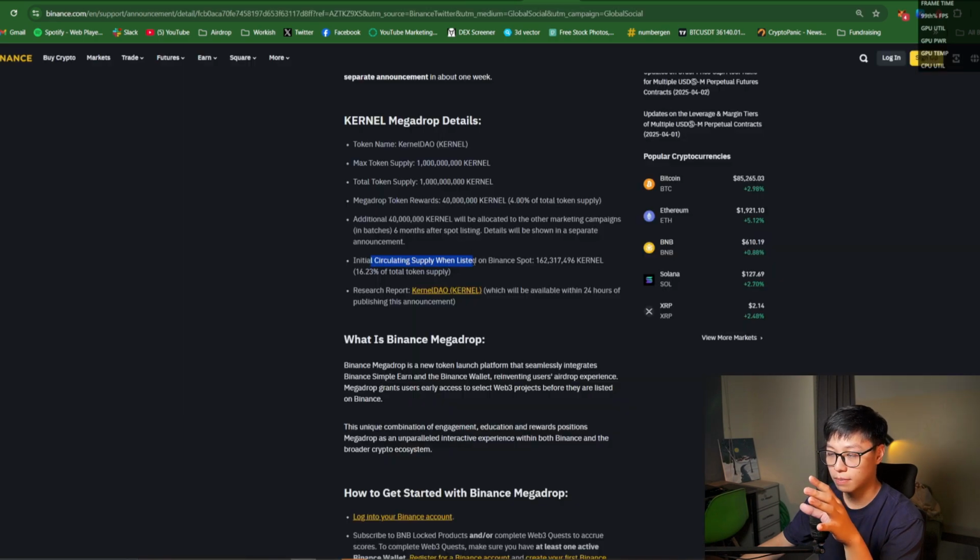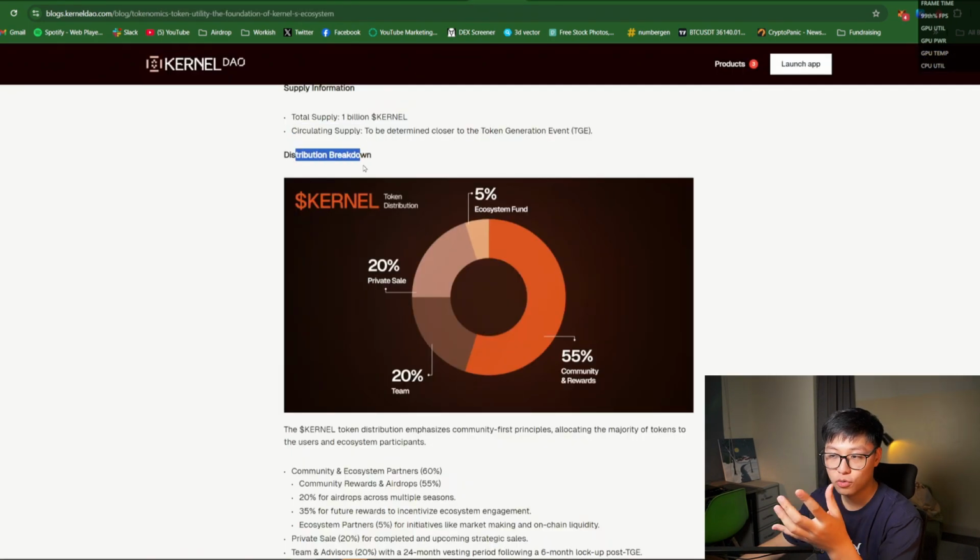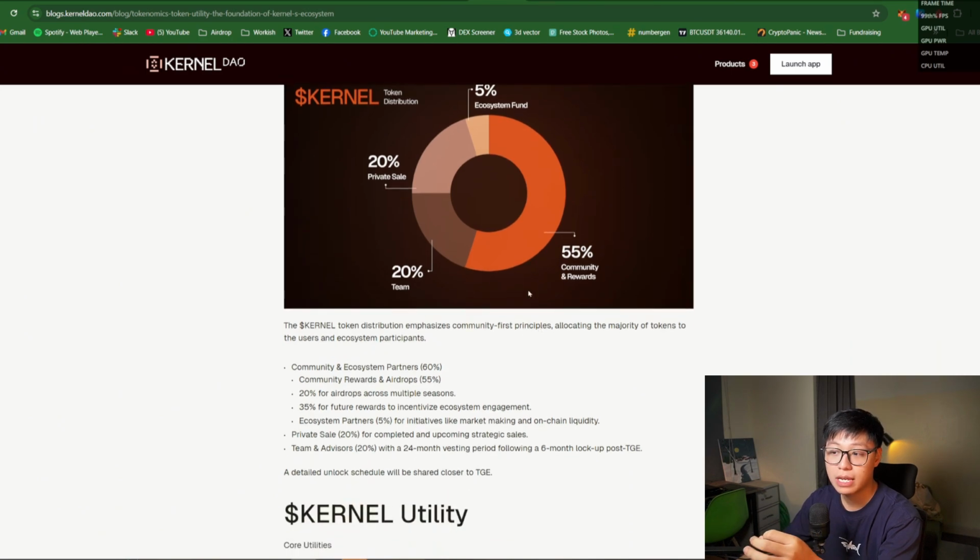The initial circulating supply when listed on Binance Spot is going to be around 16.23%, in which the Megadrop token reward is going to be 40 million, about 4%. Okay, there's going to be an additional 40 million Kernel to be allocated to other marketing campaigns 6 months after spot listing. Here's the distribution breakdown: 5% for ecosystem fund, 20% for private sale, 20% for the team, and 55% for the community and rewards.